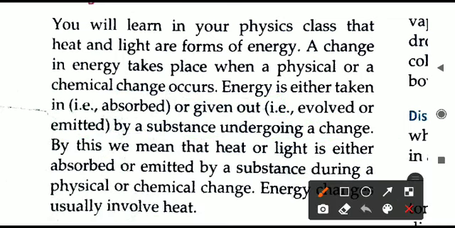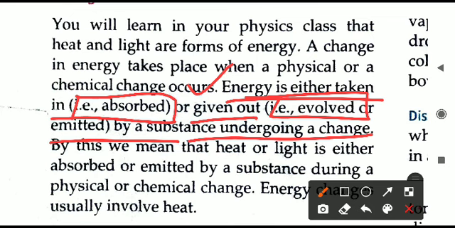Those who are following the textbook side by side, please mark this in your book. Energy is either taken in, that is absorbed, or it is given out, that is evolved or emitted by the substance that is undergoing the change. It may be a physical or a chemical change, but still both these types of energy changes are possible. How it is done, we will see in the upcoming part of this video.